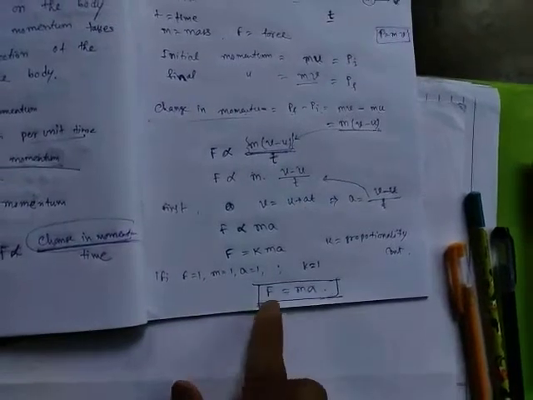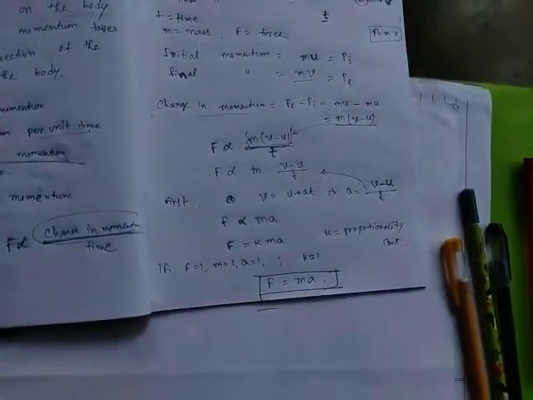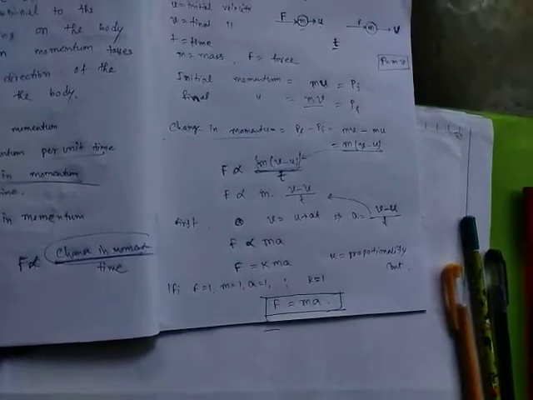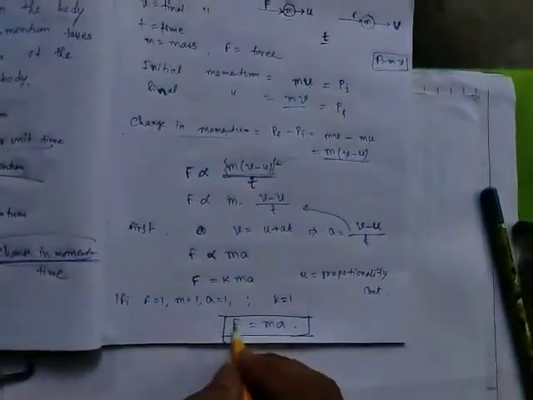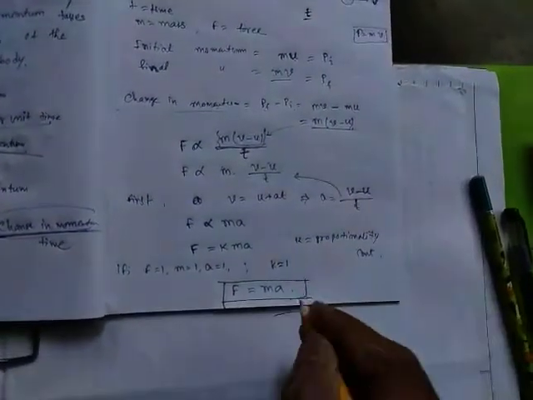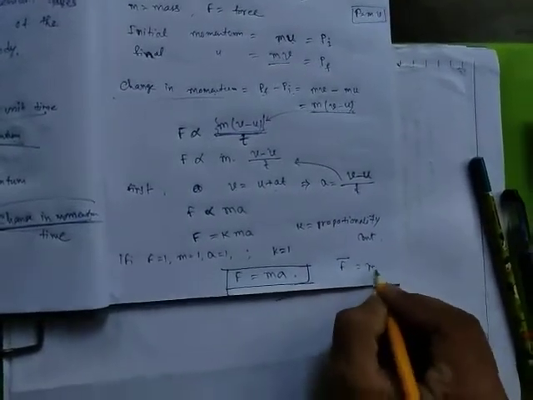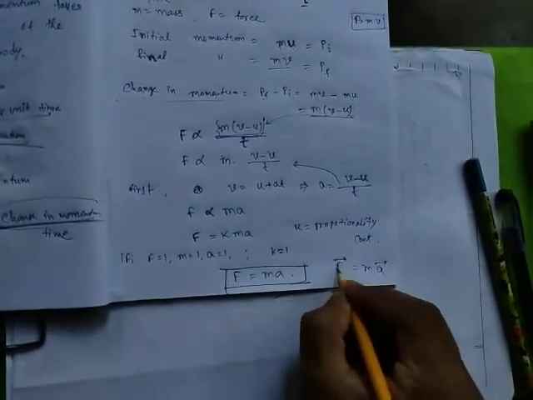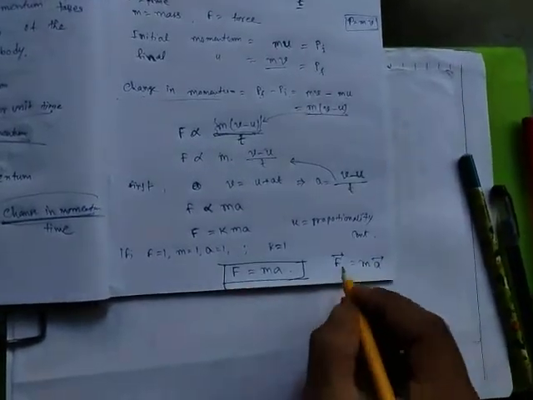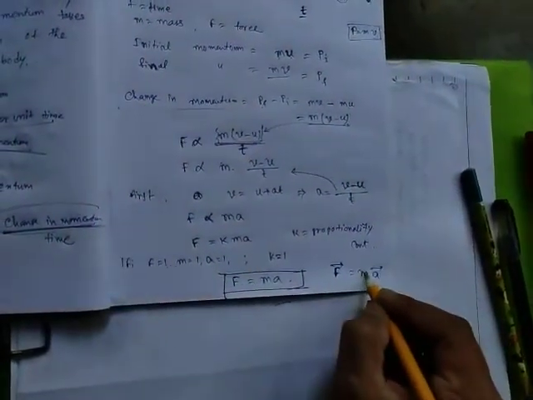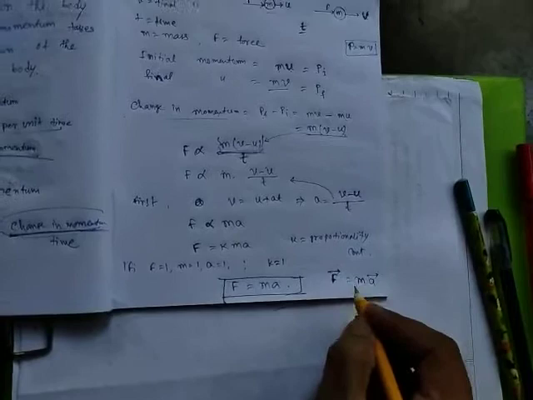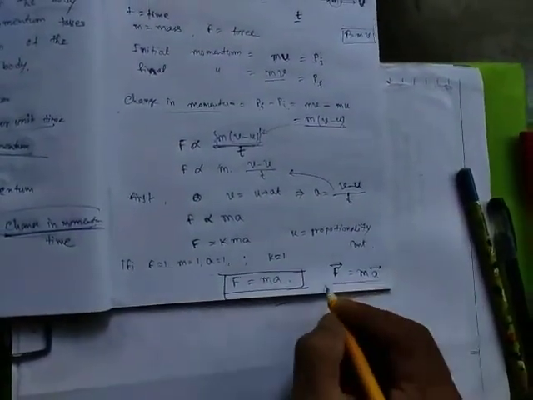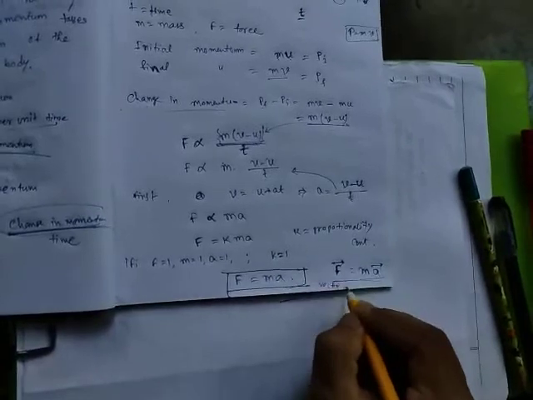From the mathematical form we can say force is directly proportional to mass and force is directly proportional to acceleration of the object. We know force is a vector quantity and acceleration is a vector quantity. So in vector form we can write it as F = m a, because any vector quantity can be represented by using an arrow above the symbol. Not above the m, because mass is a scalar quantity. So this is the vector form of Newton's second law.